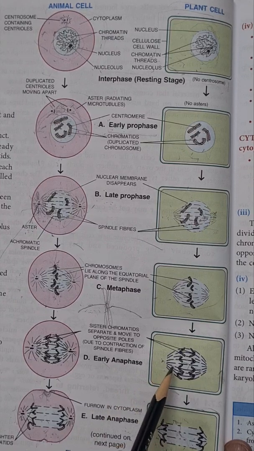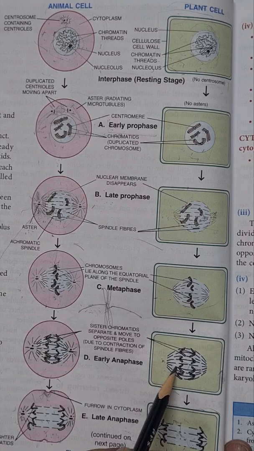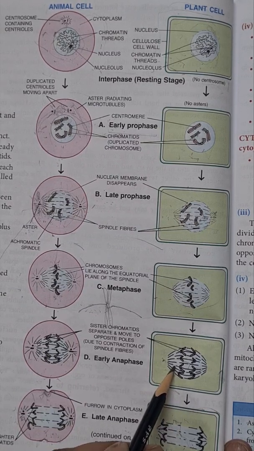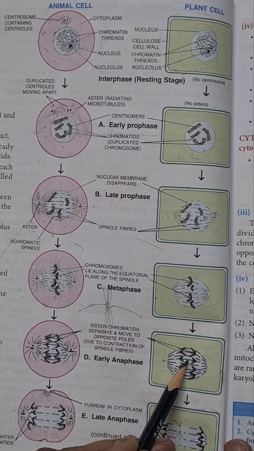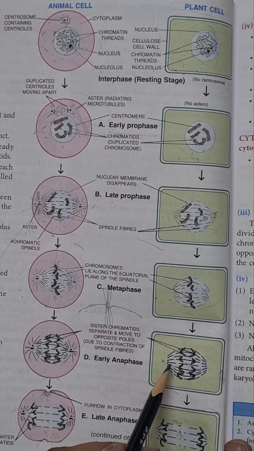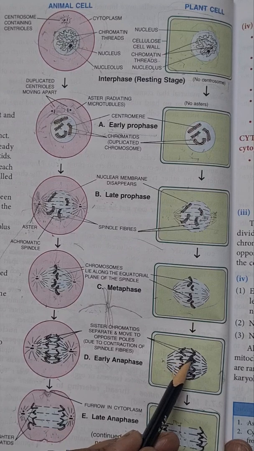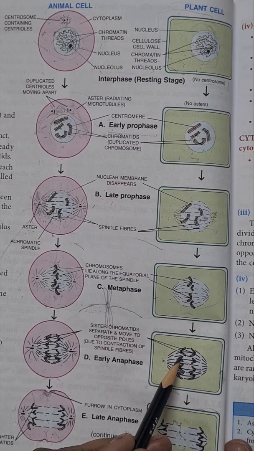Again, in anaphase, contraction of spindle fiber takes place. Due to contraction of spindle fiber, the centromere splits into two parts. Further contraction of spindle fiber results in separation of these two sister chromatids.